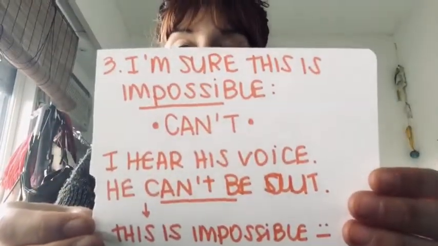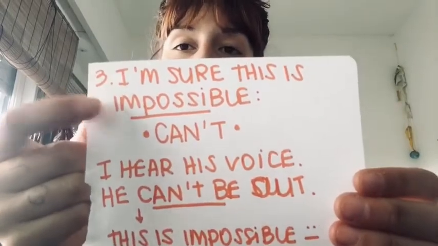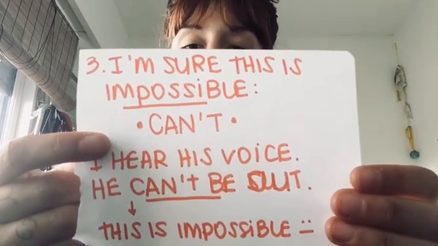And then, when I am sure that some situation is impossible, cuando estoy seguro de que algo es imposible, no, esto no puede ser de esta manera, es demasiado imposible, I'm going to use another modal verb. So, when I am sure something is impossible, I am going to use can't.